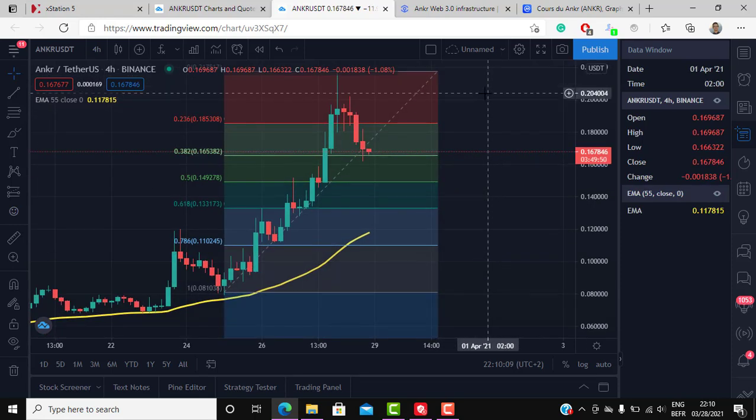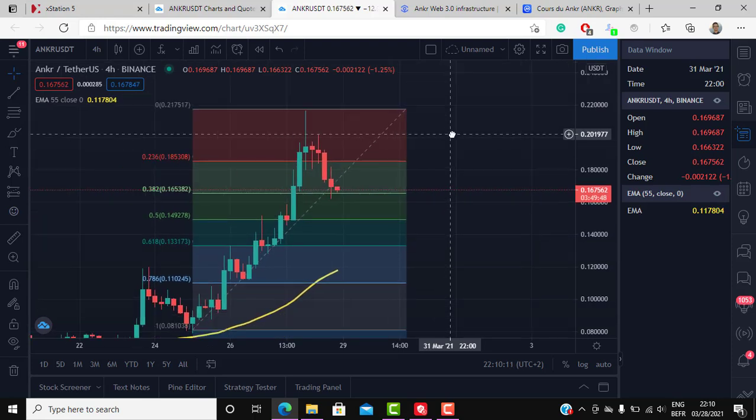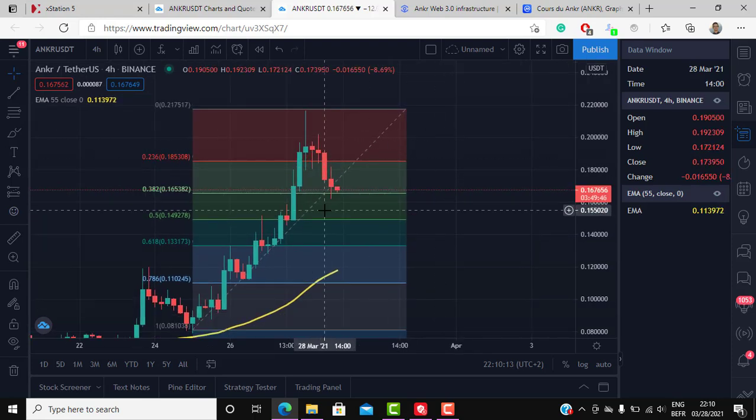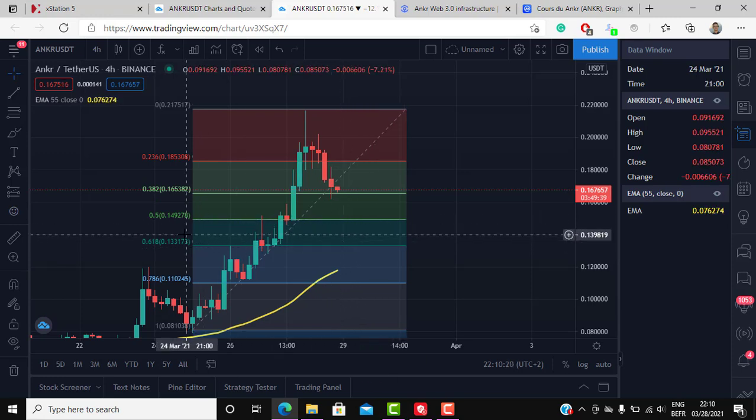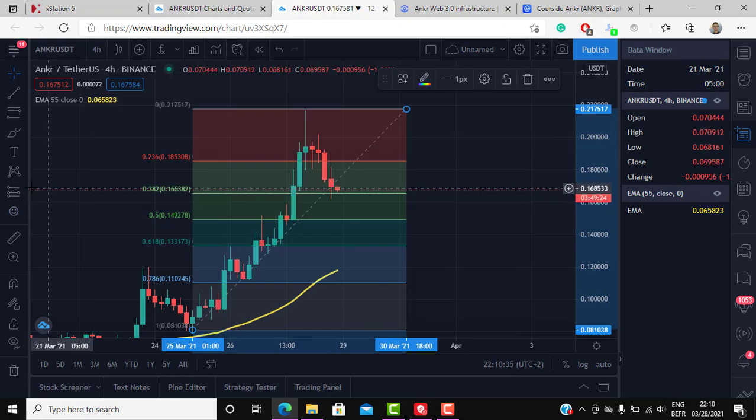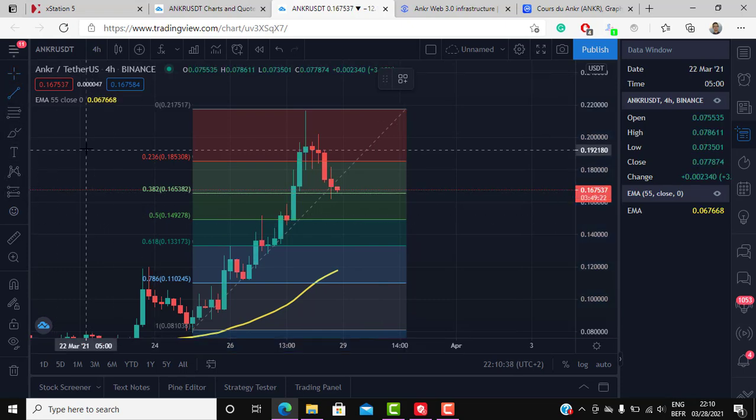So in order to know where the big move up would be, we're going to use Fibonacci expansions. However, keep in mind that we don't have the lows yet, so we cannot use that tool. However, we can use this area between the 0.5 and the 0.61 as a possible area of where the price could be, to get an approximate target of where ANKR USDT could go from now on. So we're going to remove the fibs here, but we're going to keep in mind this area. So we're going to mark the area here. As you can see, I'm going to mark the area.